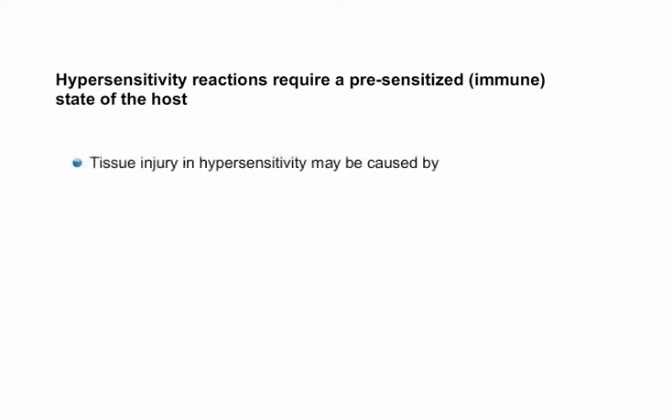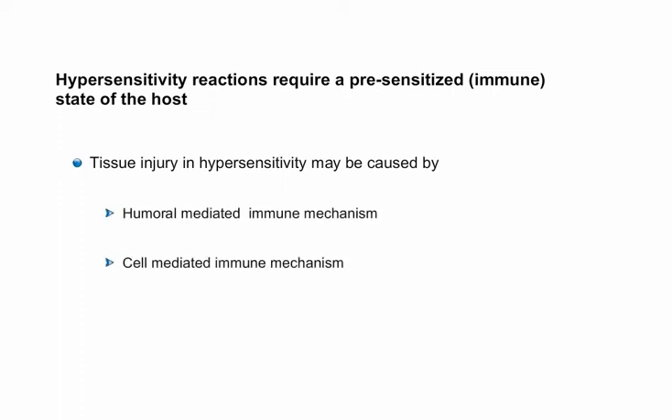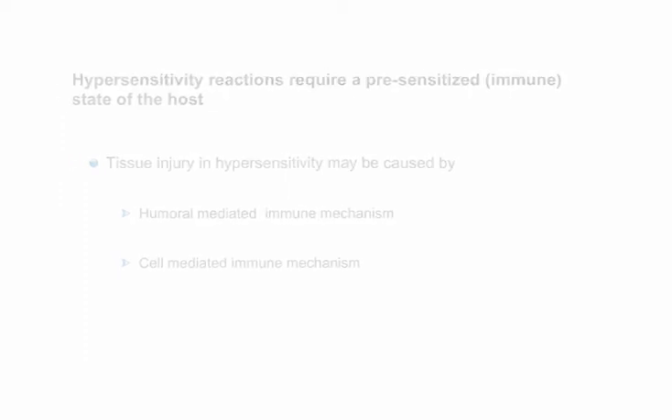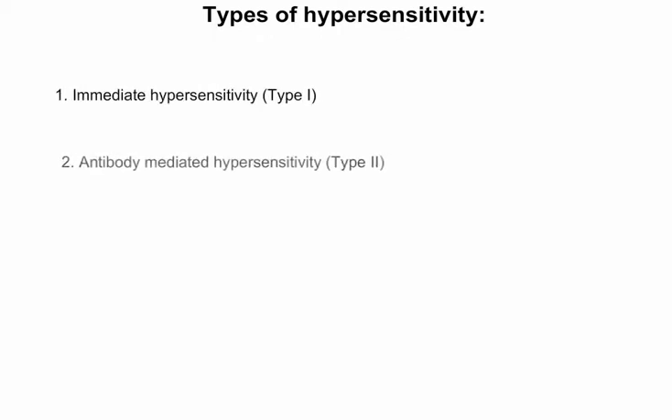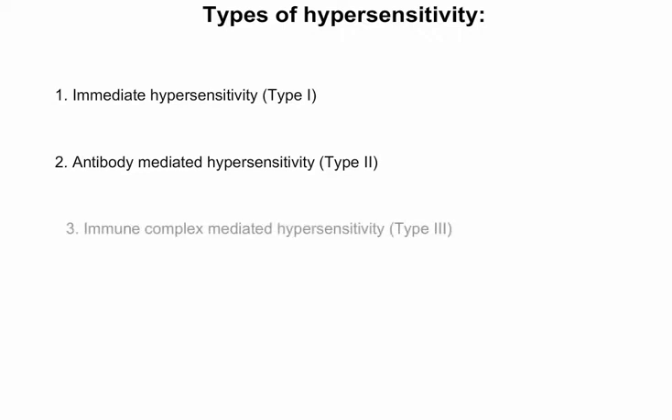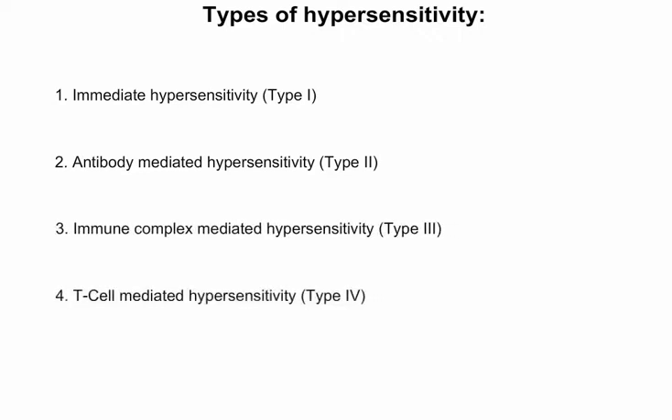Tissue injury in these types of reactions is mediated by the immune system of the body and may be caused by either humoral or cell-mediated immune mechanisms. Depending on the precise immunological mechanisms involved, hypersensitivity is classified into 4 types. These are type 1 or immediate type, type 2 or antibody-mediated type, type 3 which is immune complex mediated, and type 4 which is cell-mediated hypersensitivity. Let us look at these a little more closely.